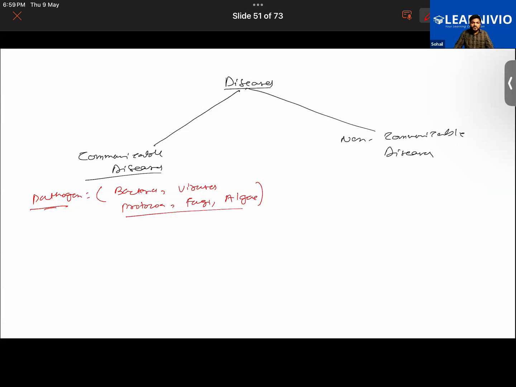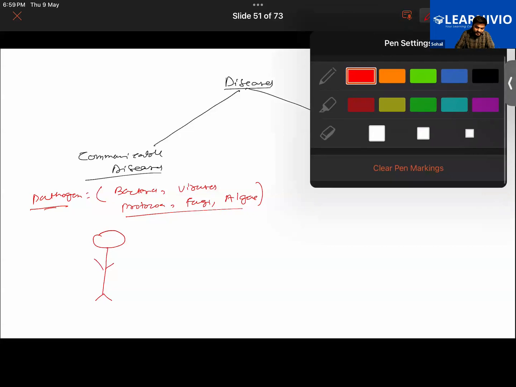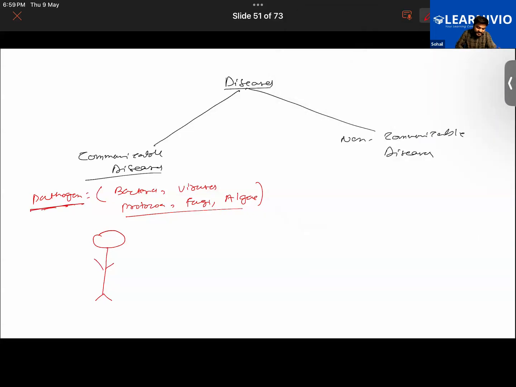A person who has a disease causing microorganism in his body is said to be an infected person. If the pathogens are found to be living inside the body of this person, then this person will be called an infected person.